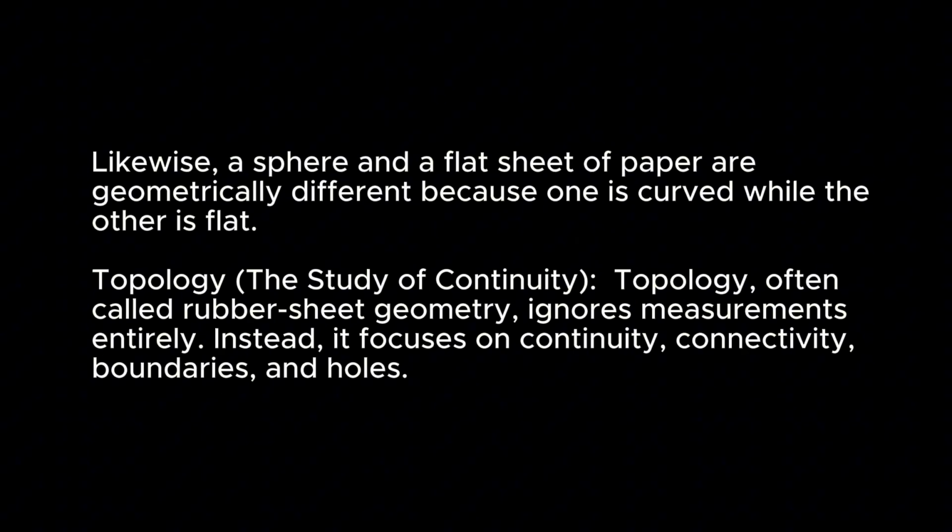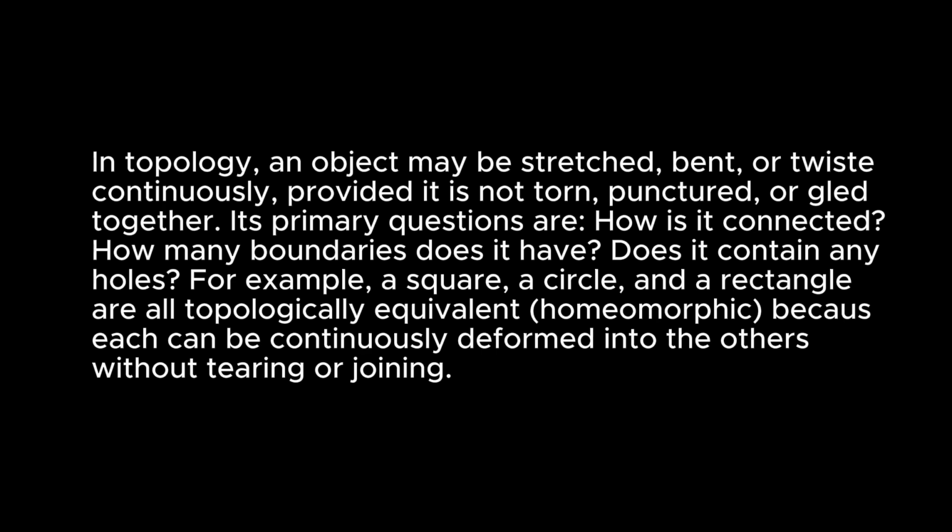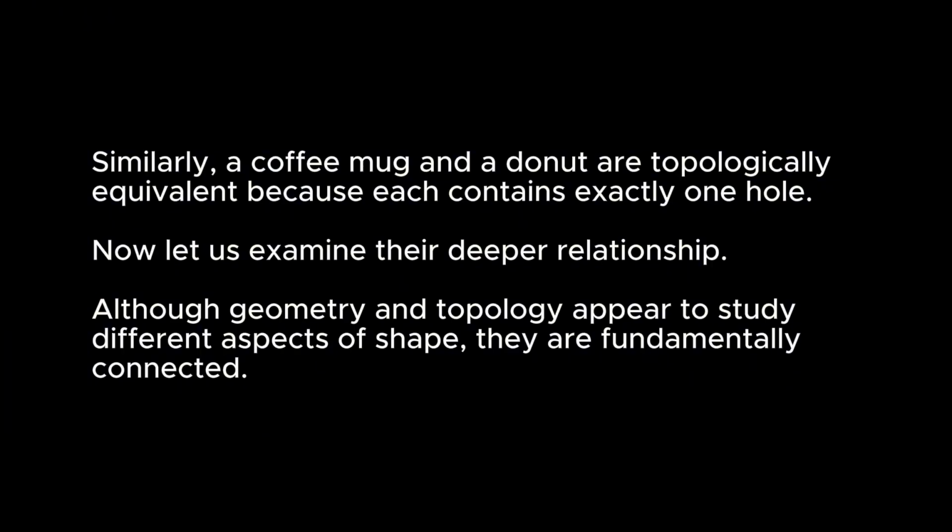Topology, the study of continuity. Topology, often called rubber sheet geometry, ignores measurements entirely. Instead, it focuses on continuity, connectivity, boundaries, and holes. In topology, an object may be stretched, bent, or twisted continuously, provided it is not torn, punctured, or glued together. Its primary questions are: how is it connected? How many boundaries does it have? Does it contain any holes? For example, a square, a circle, and a rectangle are all topologically equivalent, or homeomorphic, because each can be continuously deformed into the others without tearing or joining. Similarly, a coffee mug and a donut are topologically equivalent because each contains exactly one hole.